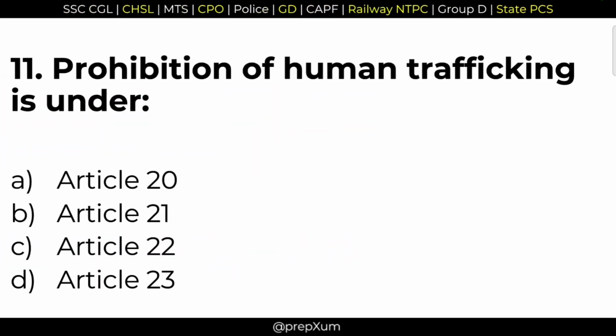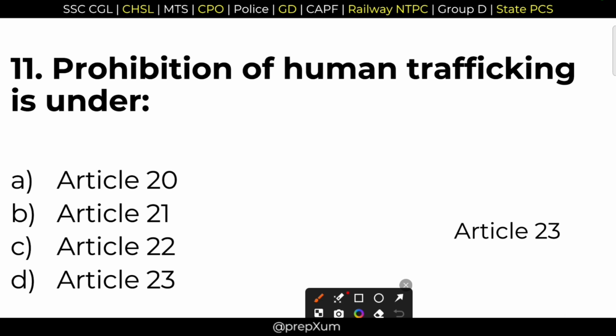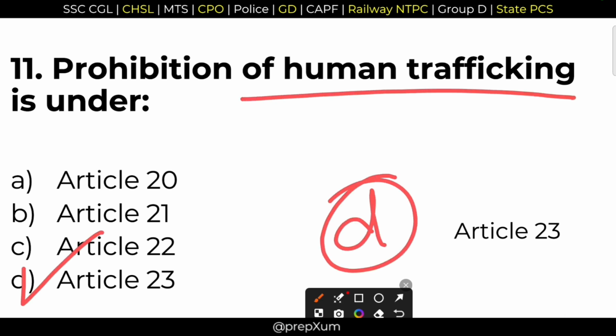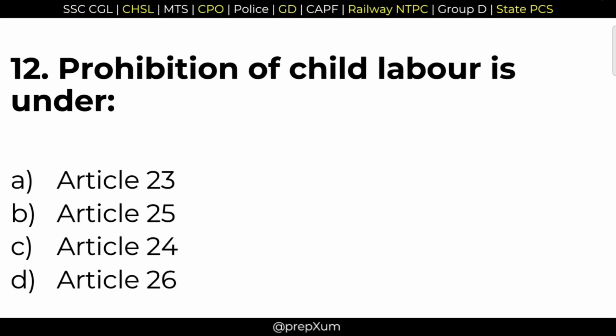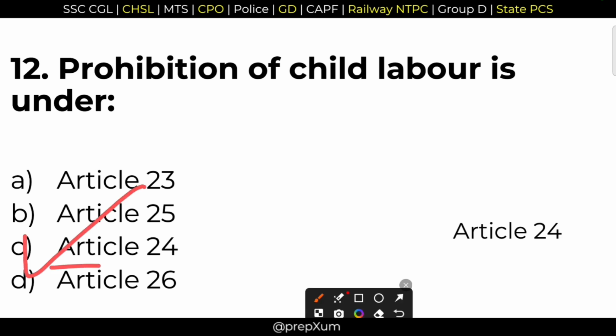11. Prohibition of human trafficking is under? This is ensured by Article 23. Option D, Article 23 that prohibits human trafficking. Option D is the right answer. 12. Prohibition of child labor is under? Very important question. Prohibition of child labor. This is ensured by Article 24. Option C is the correct answer for this question.